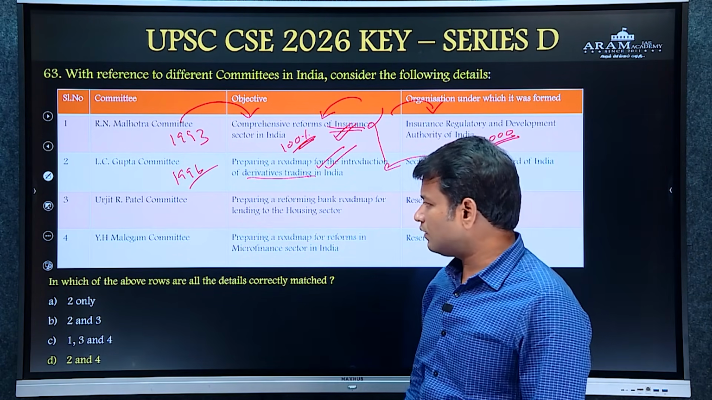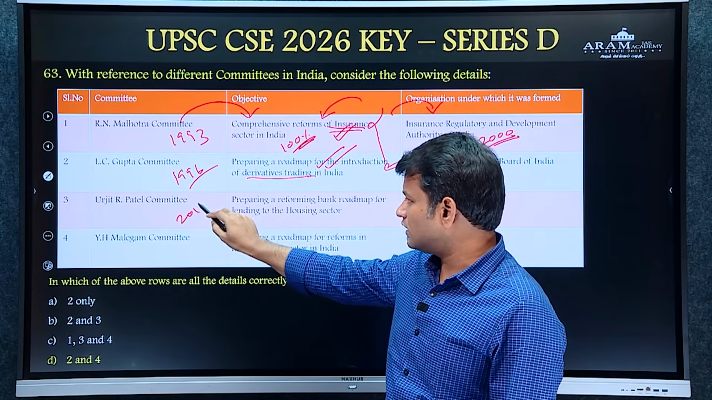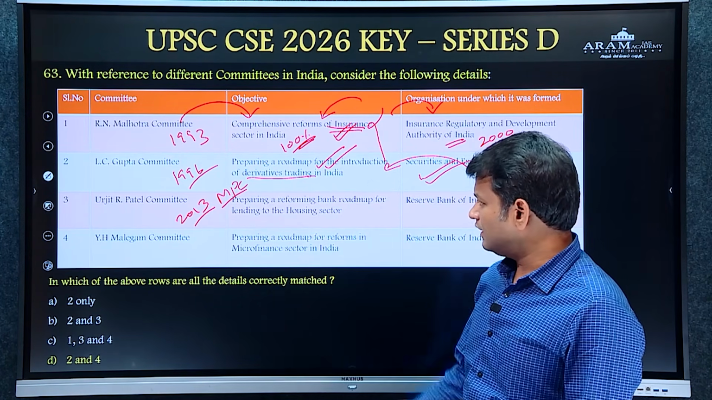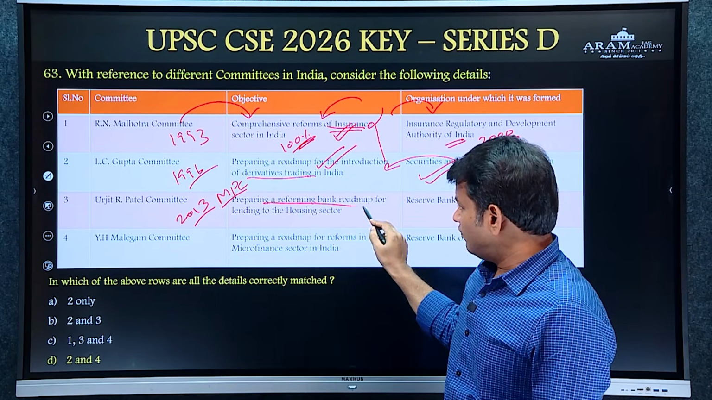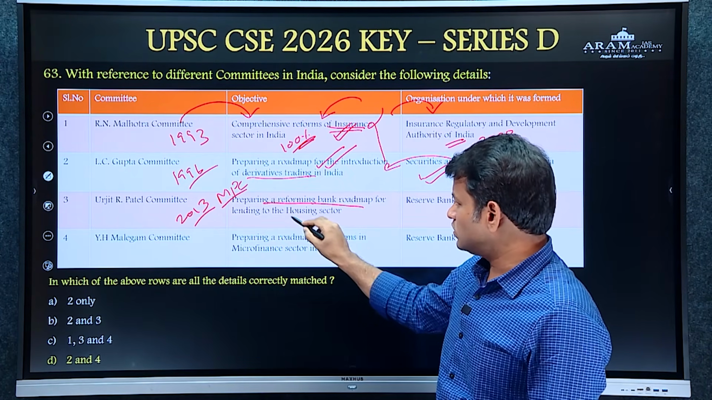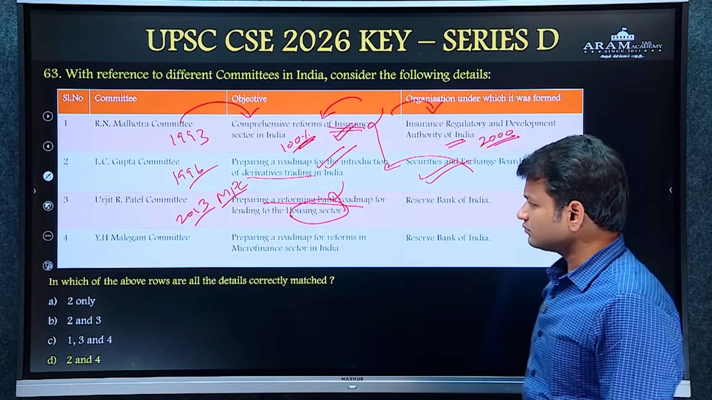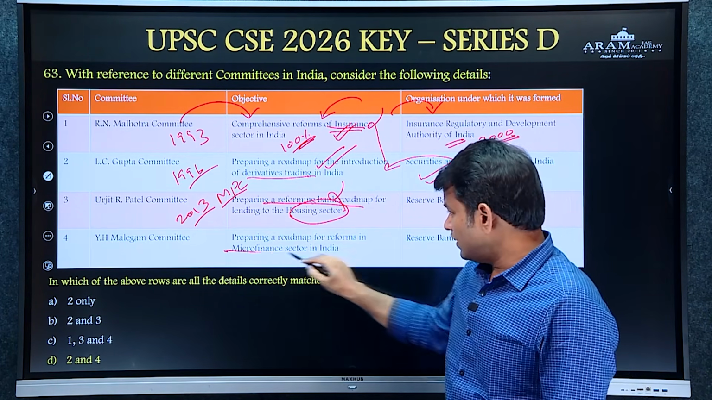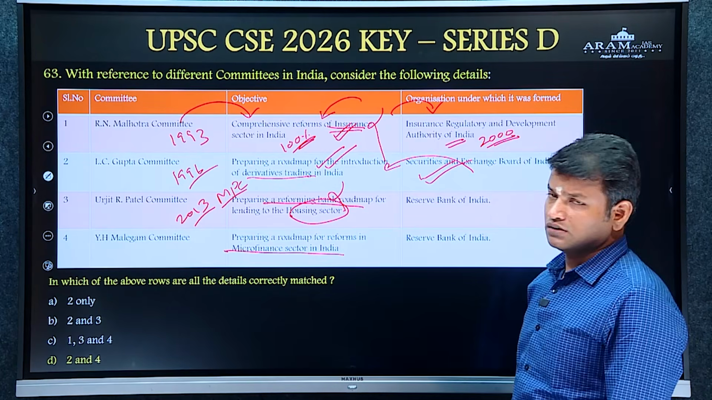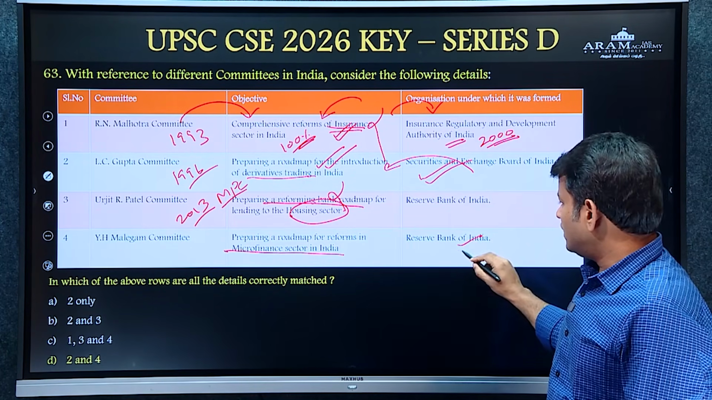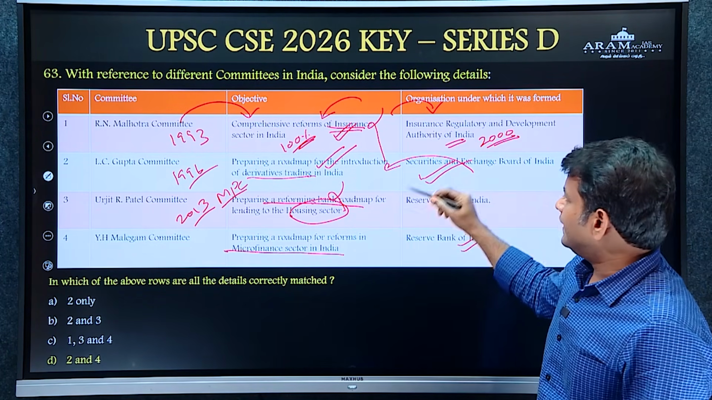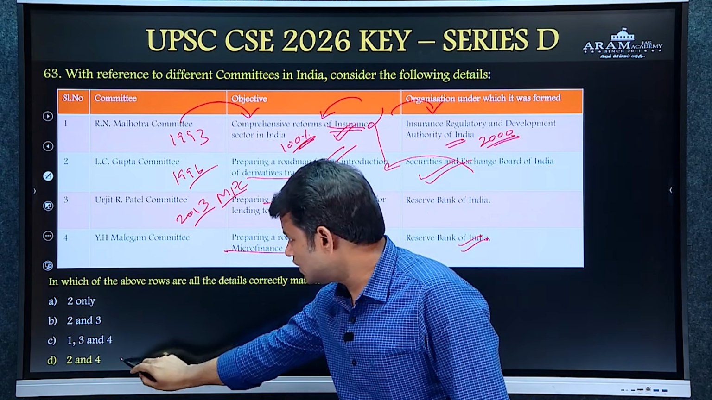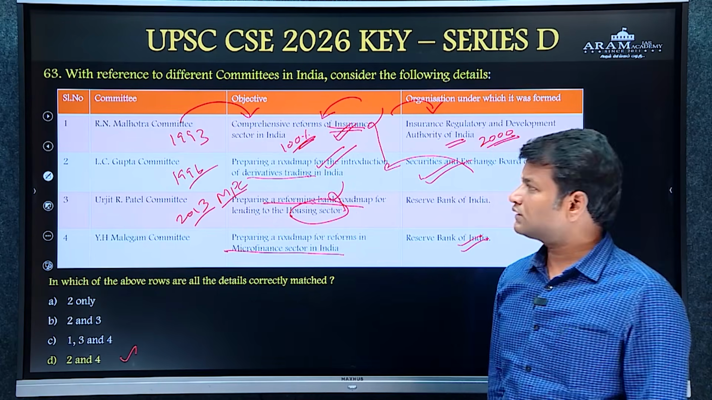And the Urjit Patel committee, formed in 2013, is related to the formation of the MPC, Monetary Policy Committee. But here it is given as preparing a reforming bank roadmap for the lending housing sector. So it is incorrect. Then the YH Malegam committee is related to reforms in the microfinance sector, so it is formed under RBI. This is right. So statements 2 and 4 are right. So the answer is D. Answer is D for question number 63.